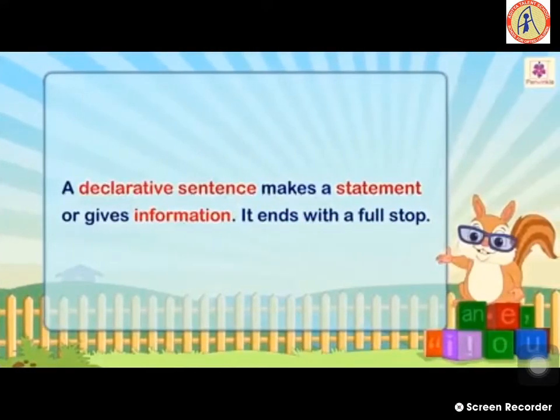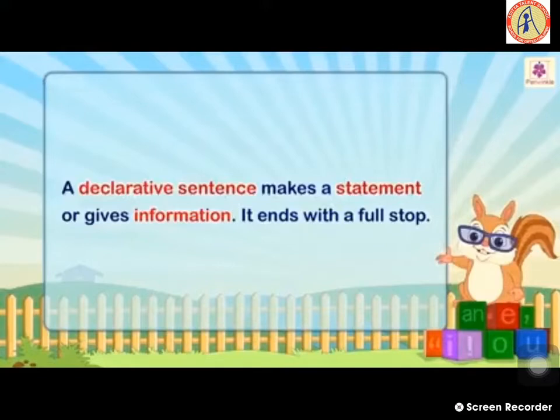A declarative sentence makes a statement or gives information. Declarative sentence is also known as assertive sentence. What does it do? It makes a statement. Statement means what, children? Something that someone says or writes officially, an action done. What kind of actions are done?